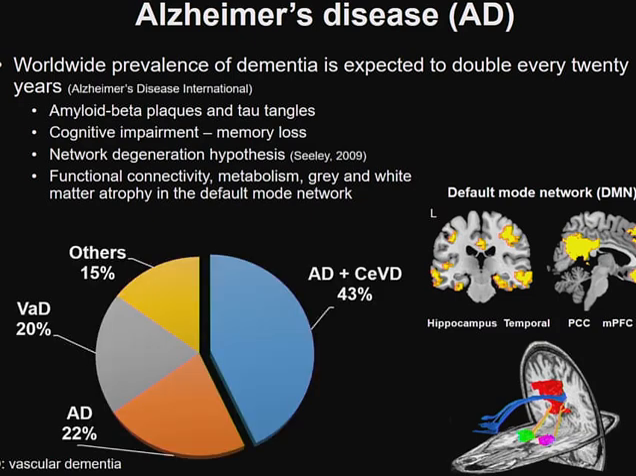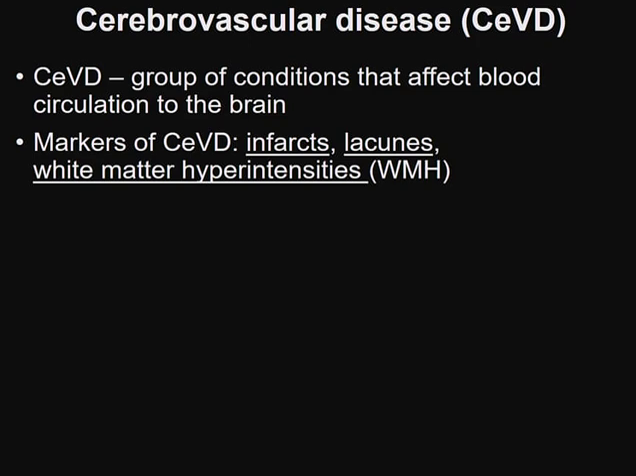However, often Alzheimer's disease is not found by itself. In fact, 43% of all dementia cases in the Asia-Pacific region are thought to be comorbid for Alzheimer's disease and cerebrovascular disease. Now, if you talk about cerebrovascular disease, which is a group of conditions that affects blood circulation to the brain, there are multiple markers that we can use to detect it in the brain.